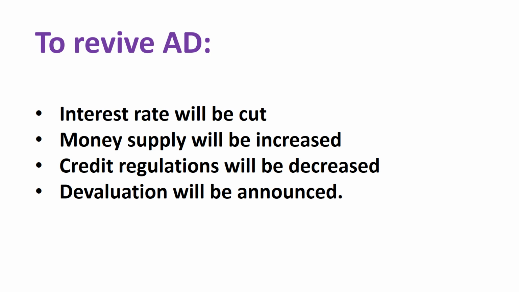And when devaluation is done, exports would become cheaper, imports would become expensive. As a result, exports will increase, imports would fall, aggregate demand will increase, GDP will increase, employment will increase. So with the help of these four things, the central bank would cause expansion in the economy during a recession.